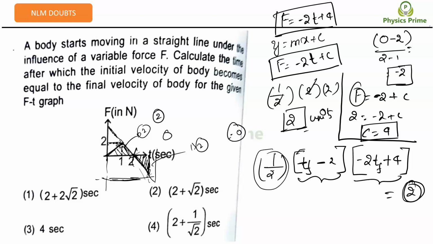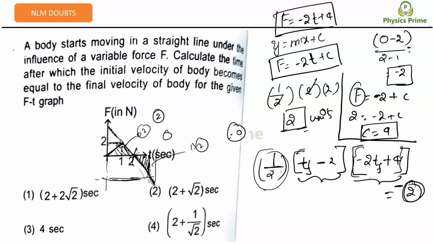Yes, sir. For the negative area, I have taken the triangle here, half into base into height. But be careful, this will become negative only because we are taking t final. At t final, the height will anyway be negative, right? Force will be negative. So the final value should be equal to minus 2, right? Directly, not 2. So if it is minus 2, 2 minus 2 will become 0, right? It's not the magnitude, it's the area I'm talking about. Got it? Did you understand this equation? Half into base into height is equal to minus 2.